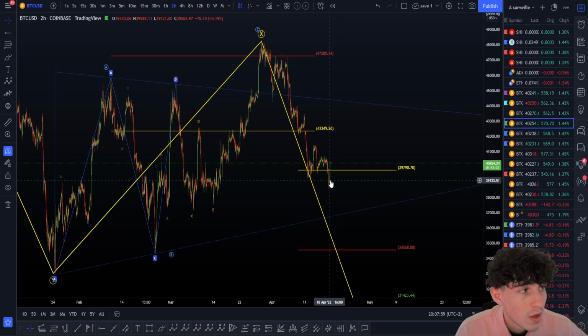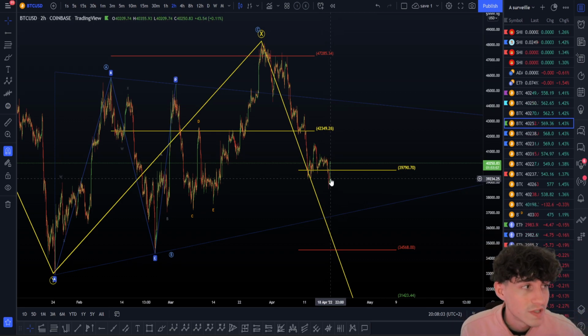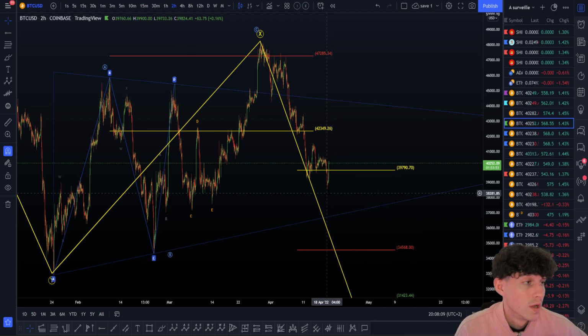We planned a more likely target a bit before that, after it was reclaimed back as support, so this was a safe long, if you can say that. But we also planned a possible long on the very bottom of the very bottom here. That was a planned target, 2000. This is just pretty insane.